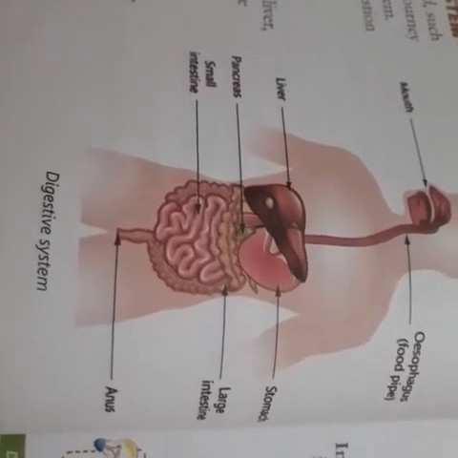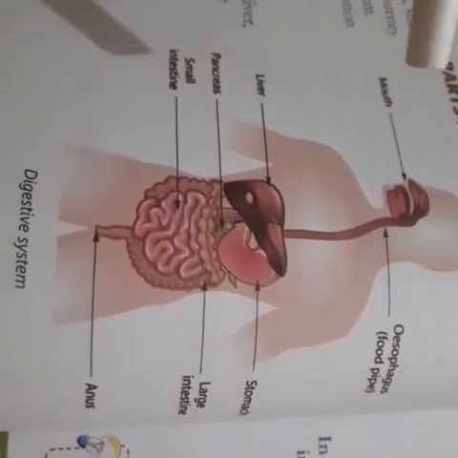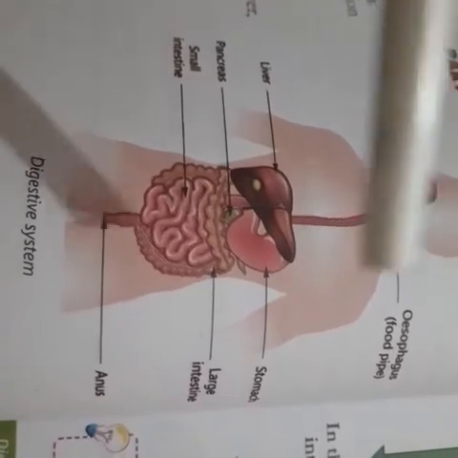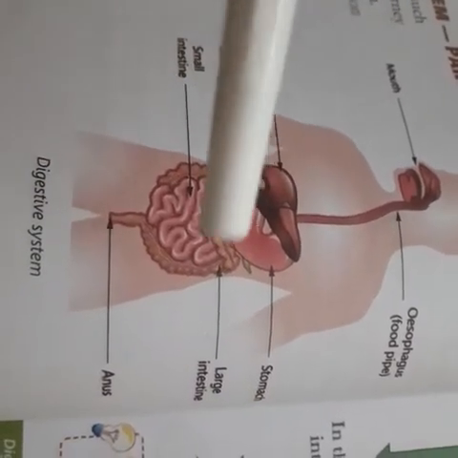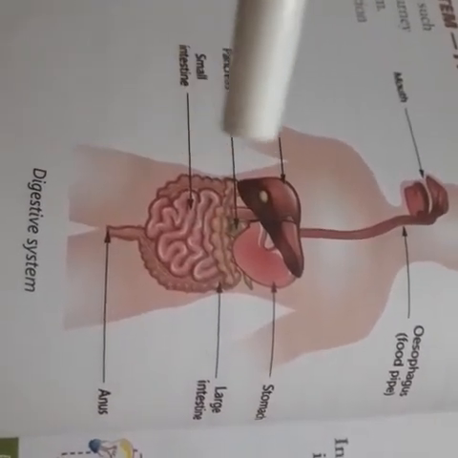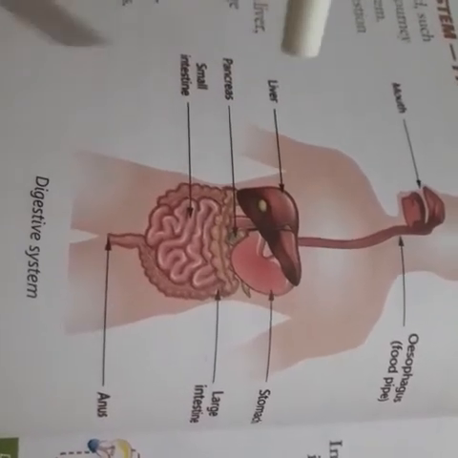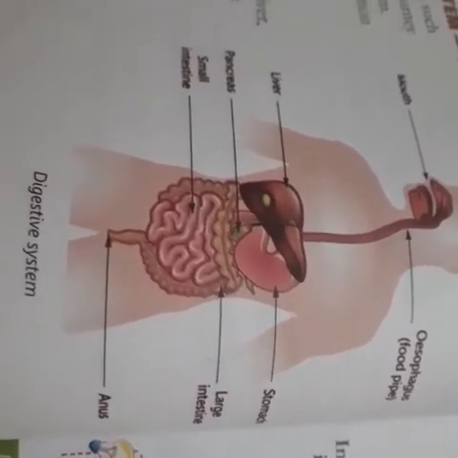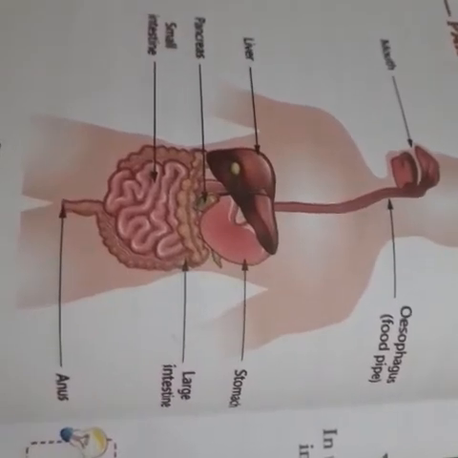The different organs of our digestive system are the mouth, food pipe, liver, stomach, pancreas, small intestine, large intestine, and the anus. Each of these organs does a different job, but together they complete the digestion process.